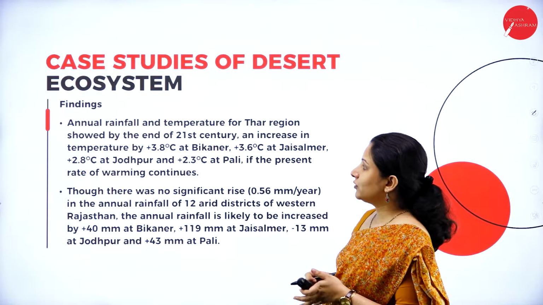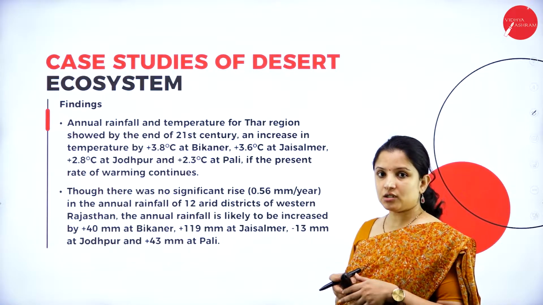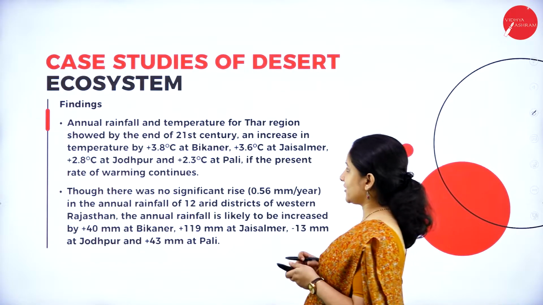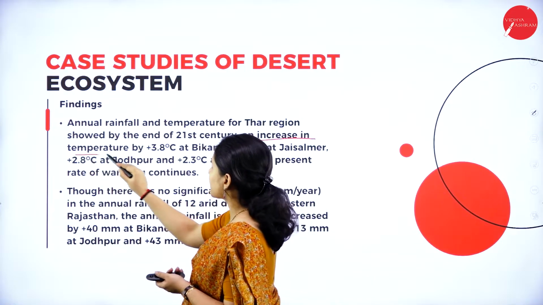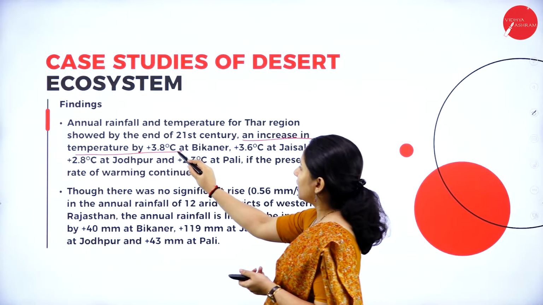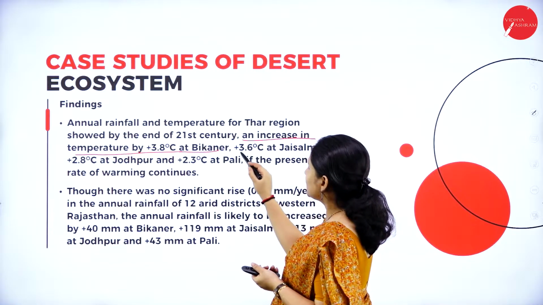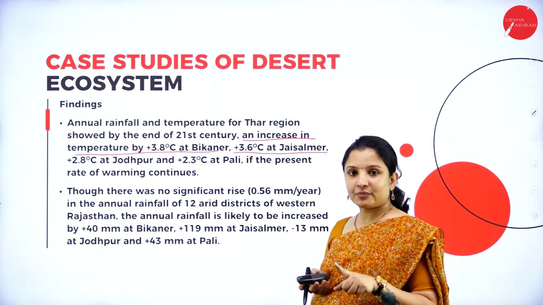So what they found out was that annual rainfall and temperature for the Thar region at the end of the 21st century showed an increase in temperature by 3.8 degrees Celsius at Bikaner, and there was a 3.6 degrees Celsius increase at Jaisalmer. That was the prediction, right?